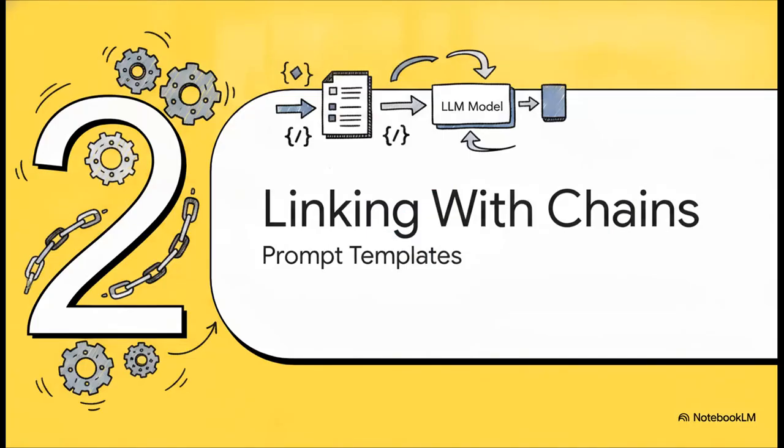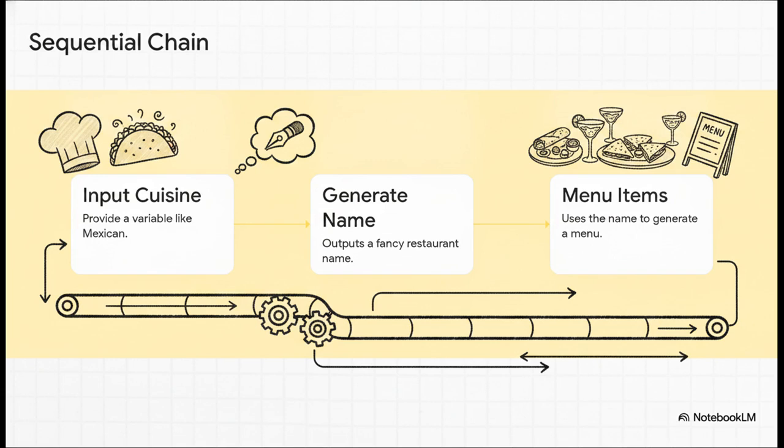Moving right along to section 2, linking ideas with chains, where we'll look at utilizing prompt templates. Now that we know what the framework actually does, let's look at its most foundational concept, which is, appropriately, chains. A sequential chain perfectly illustrates an automated assembly line. Let's say you want to build a restaurant idea generator. You definitely don't want to type out a full, complex prompt every single time. Instead, you create a chain.